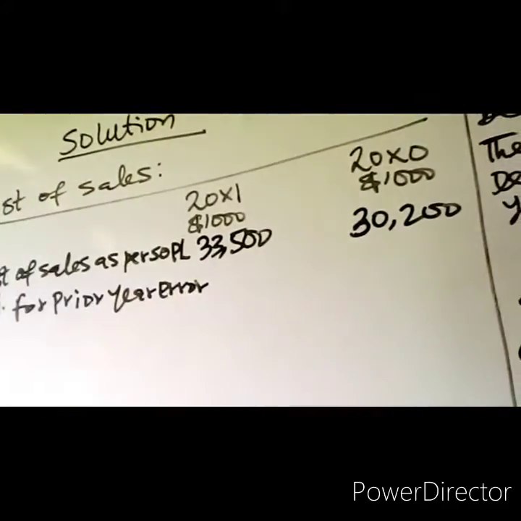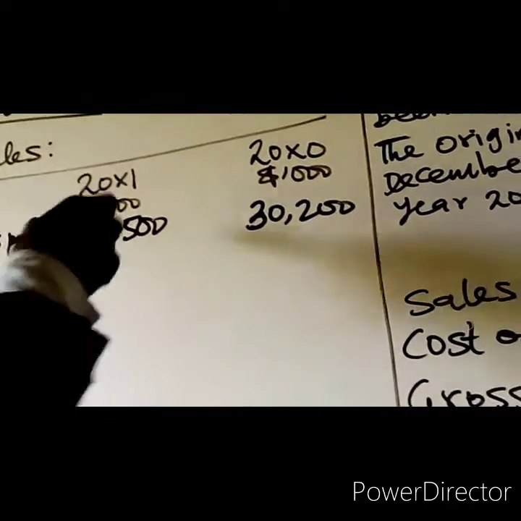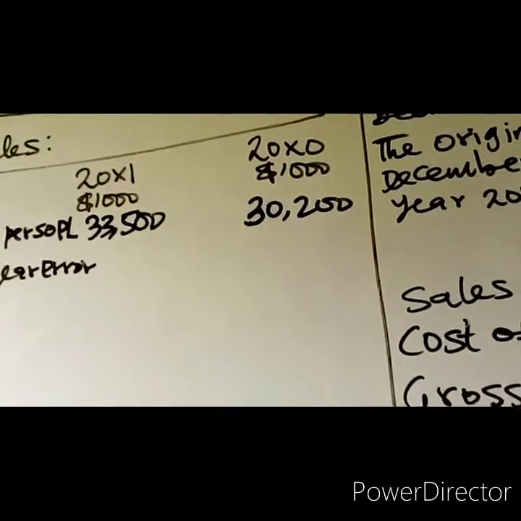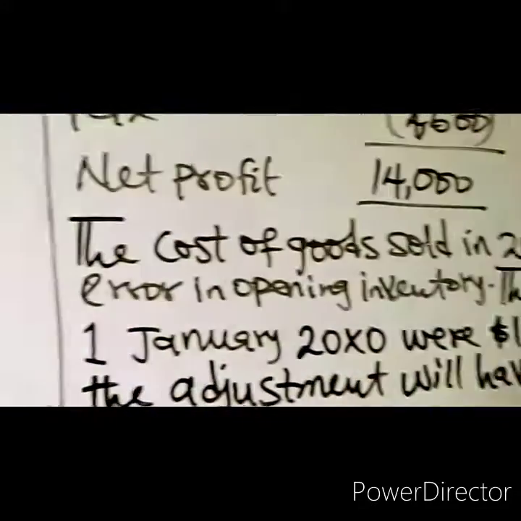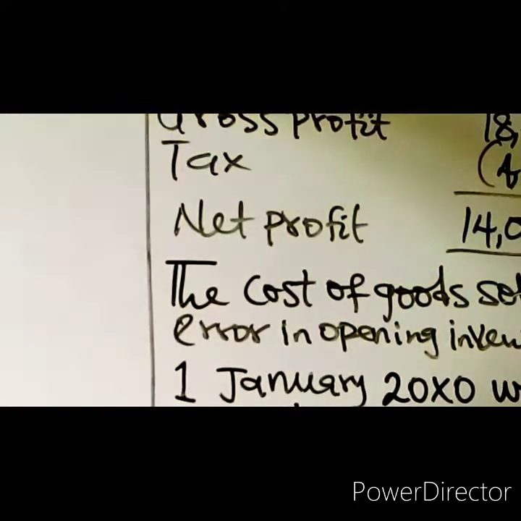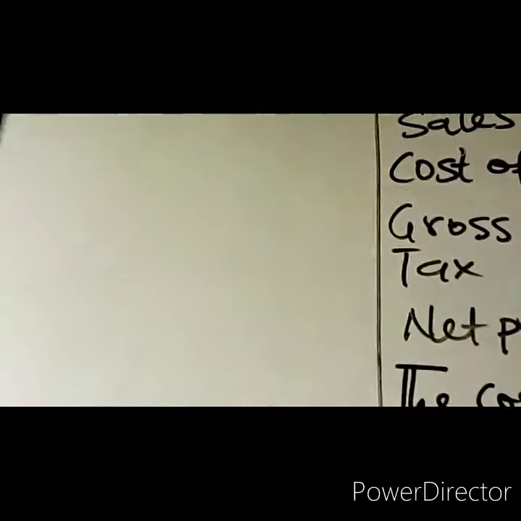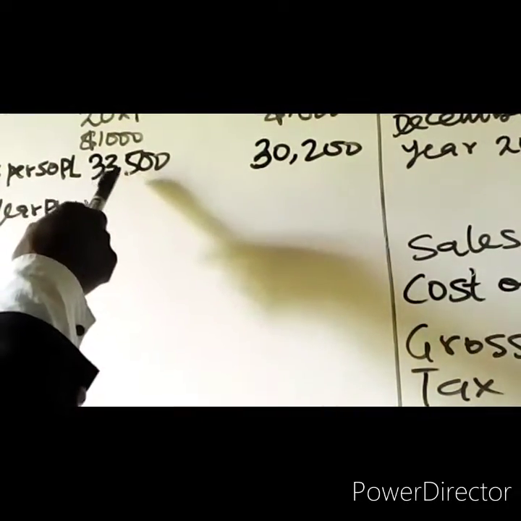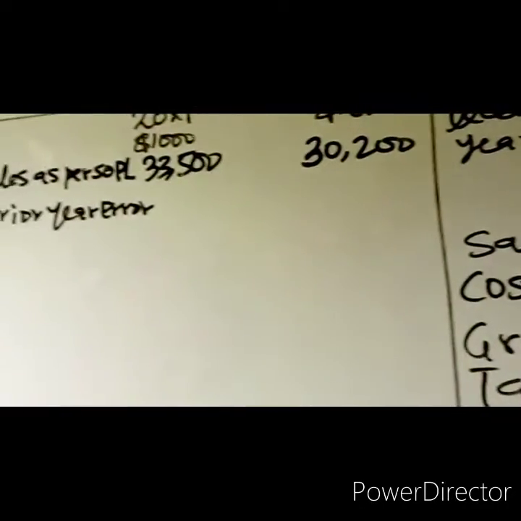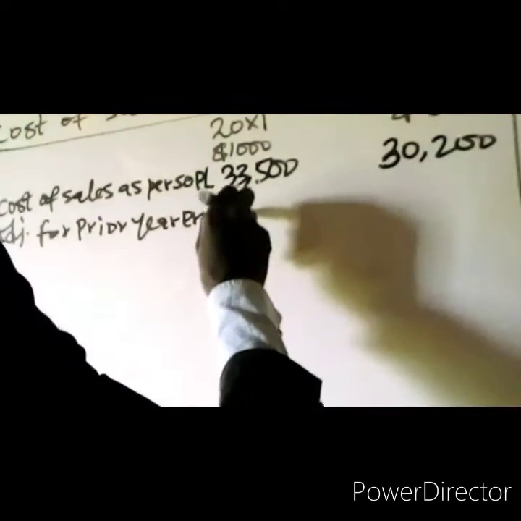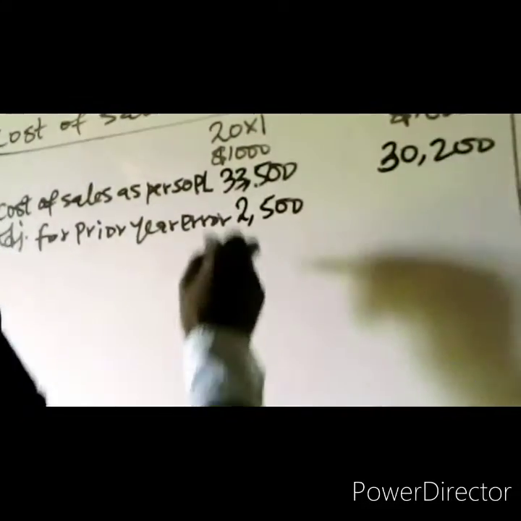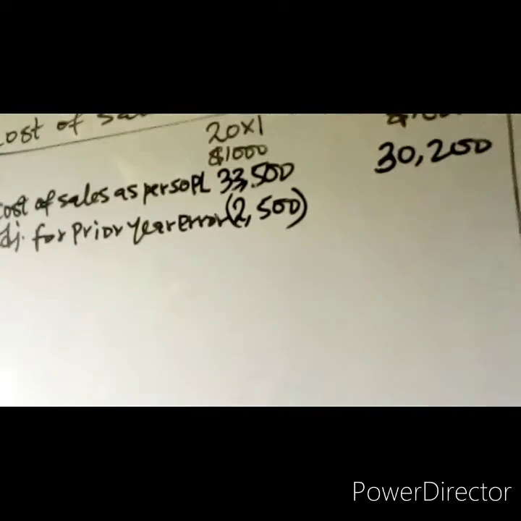We said that amount was included in opening inventory for 20X1. Cost of sales in 20X1 includes the 2.5 million error in opening inventory. Since it was included in opening inventory, an increase in opening inventory will make cost of sales very high. That means the cost of sales has been overstated. Therefore, since it has been overstated, you deduct the error.